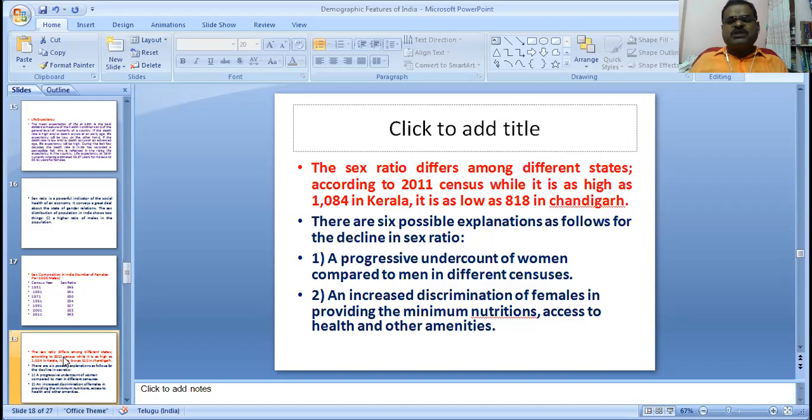There are 6 possible explanations for the decline in sex ratio. A progressive undercount of women compared to men in different censuses. Increased discrimination against females in providing minimum nutrition, access to health and other amenities.